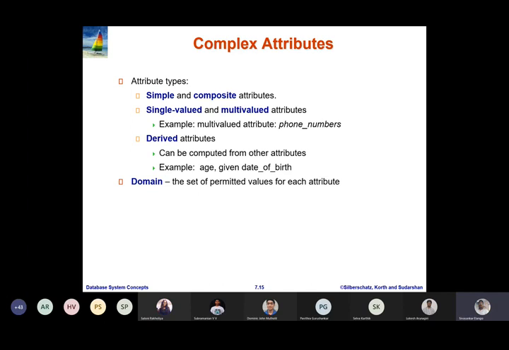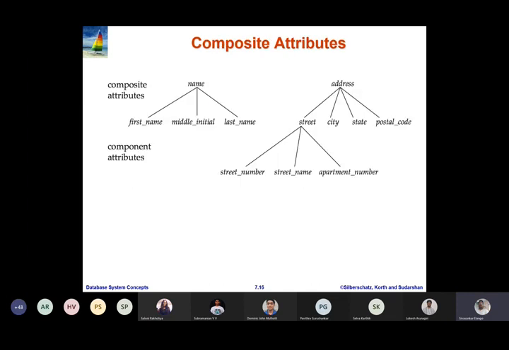And the domain is used to specify the set of permitted values for each of the attributes. So you can have a glance at the different attributes.